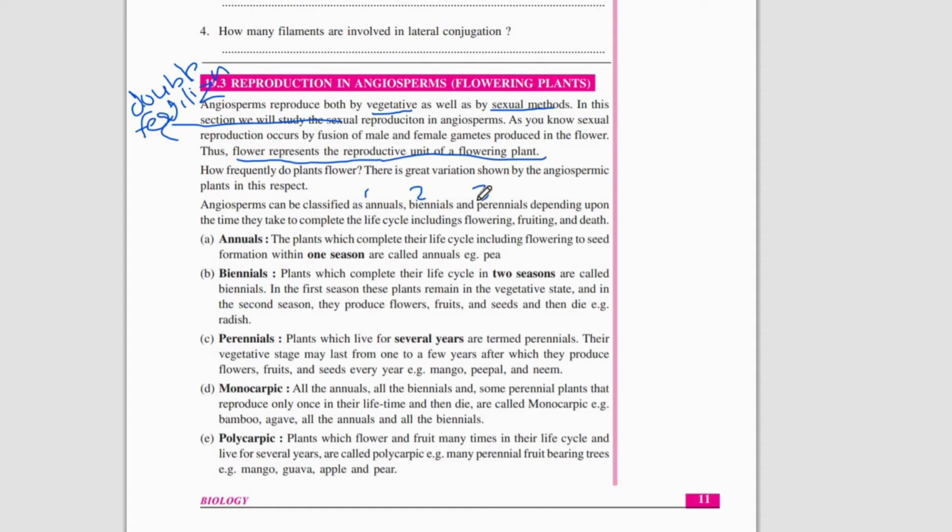Now we are discussing what annual plants are. Annual plants are the plants which complete their life cycle, including flowering to seed formation, within one season. That is known as an annual plant. An example is the pea plant.